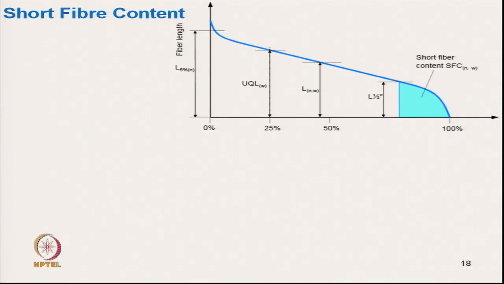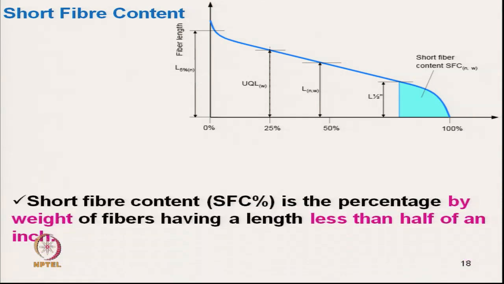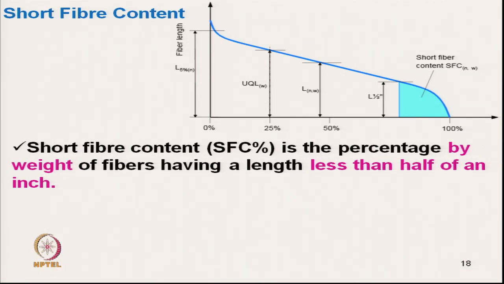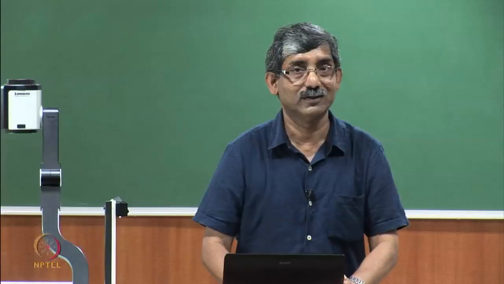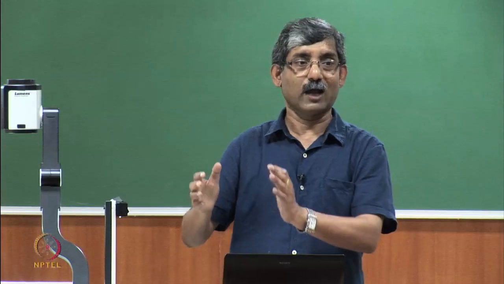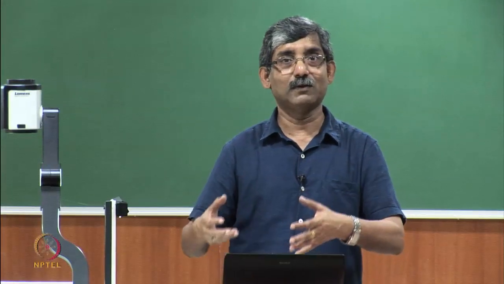Now, short fiber content, and that we can get directly from the Schottard diagram. So, what is that Schottard diagram here? Short fiber. So, if these are the different lengths. This is the upper quartile length, lower quartile length, and this is the lower, and length less than half inch, the proportion of fiber, that may be by mass or by number also.